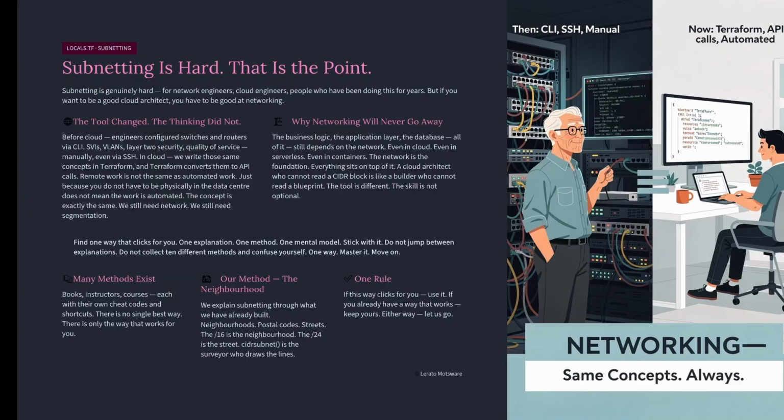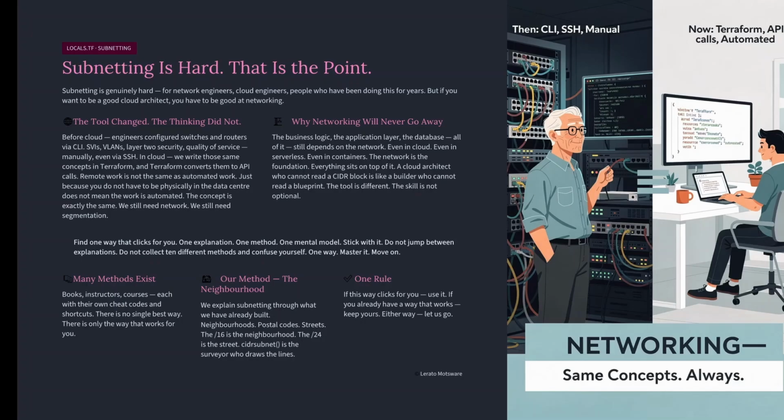The only difference is instead of configuring switches and routers, doing SVIs and VLANs, layer 2 and 3 security and quality of service via CLI, manually, even via SSH, we write those same concepts in Terraform, and Terraform converts them to API calls. The concept is exactly the same. We still need network. We still need segmentation. The tool changed, the thinking did not. And I want you to remember something important. Remote work is not the same as automated work. Just because you do not have to be physically in the data center does not mean the work is automated. What we are doing here, this is real cloud automation.